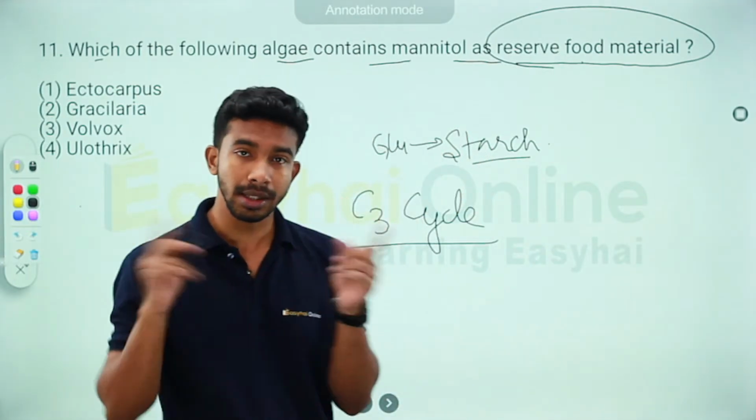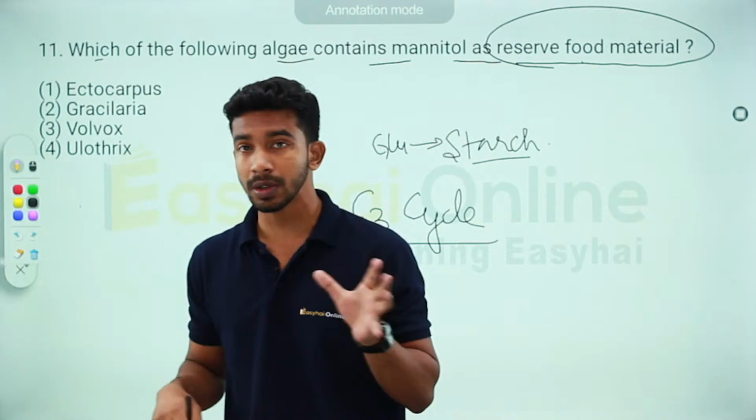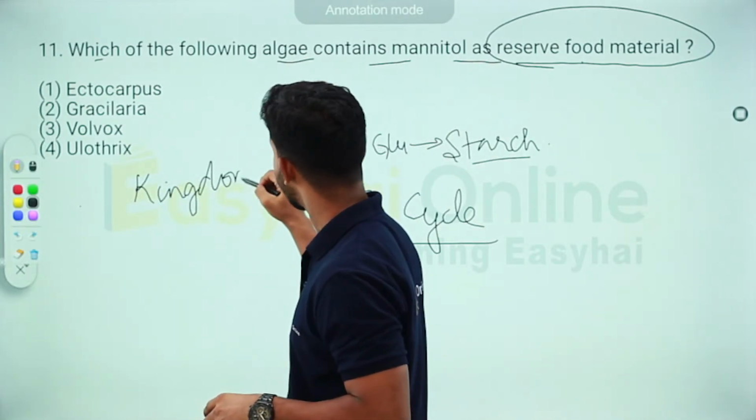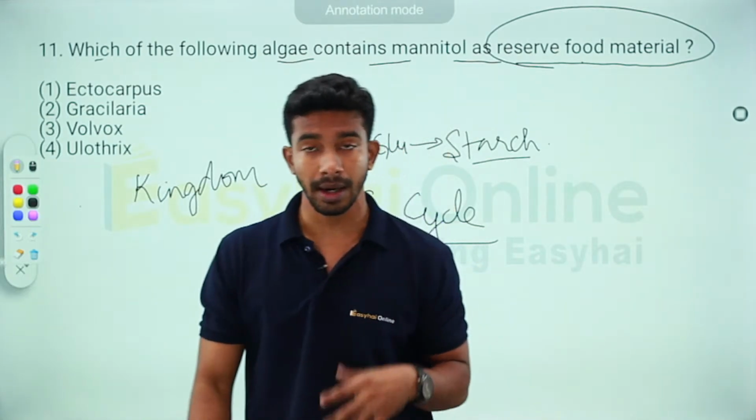And then there are other types of plants that come under kingdom Plantae, of which algae is also one. And algae is of three types.